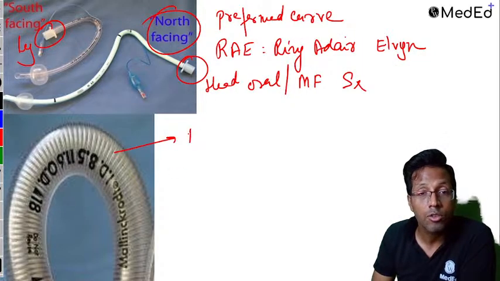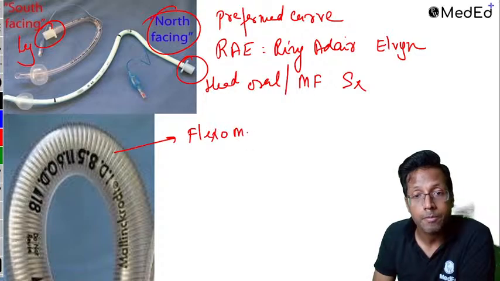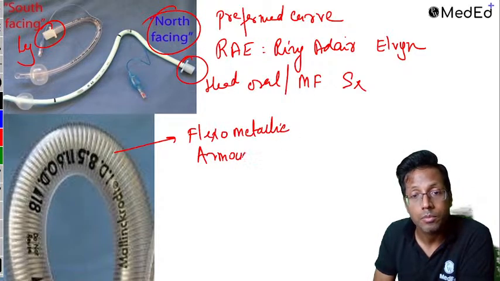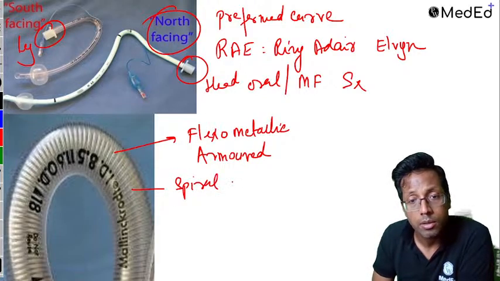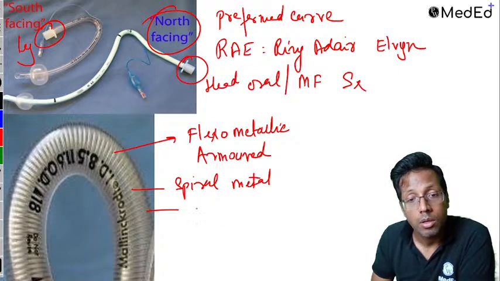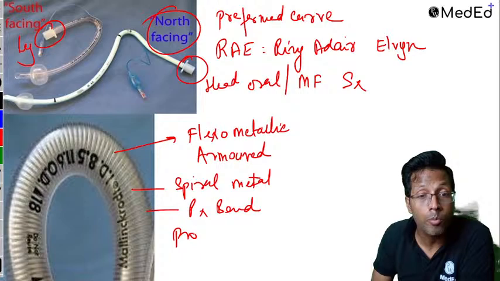This is what is called a flexometallic tube or armored tube. Inside it there is a spiral metal wire, and this prevents kinking or bending of the tube. This is important in prone position surgery.